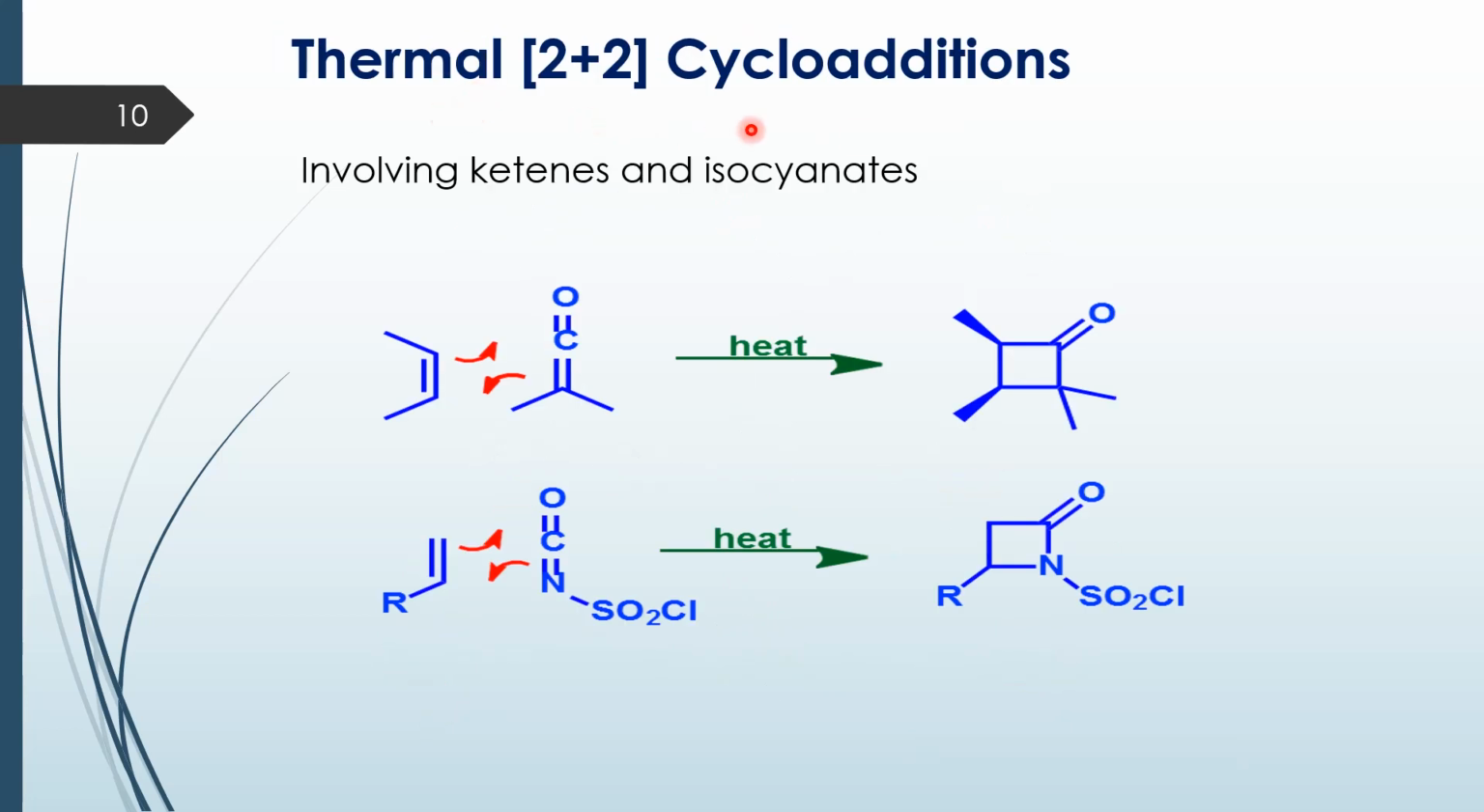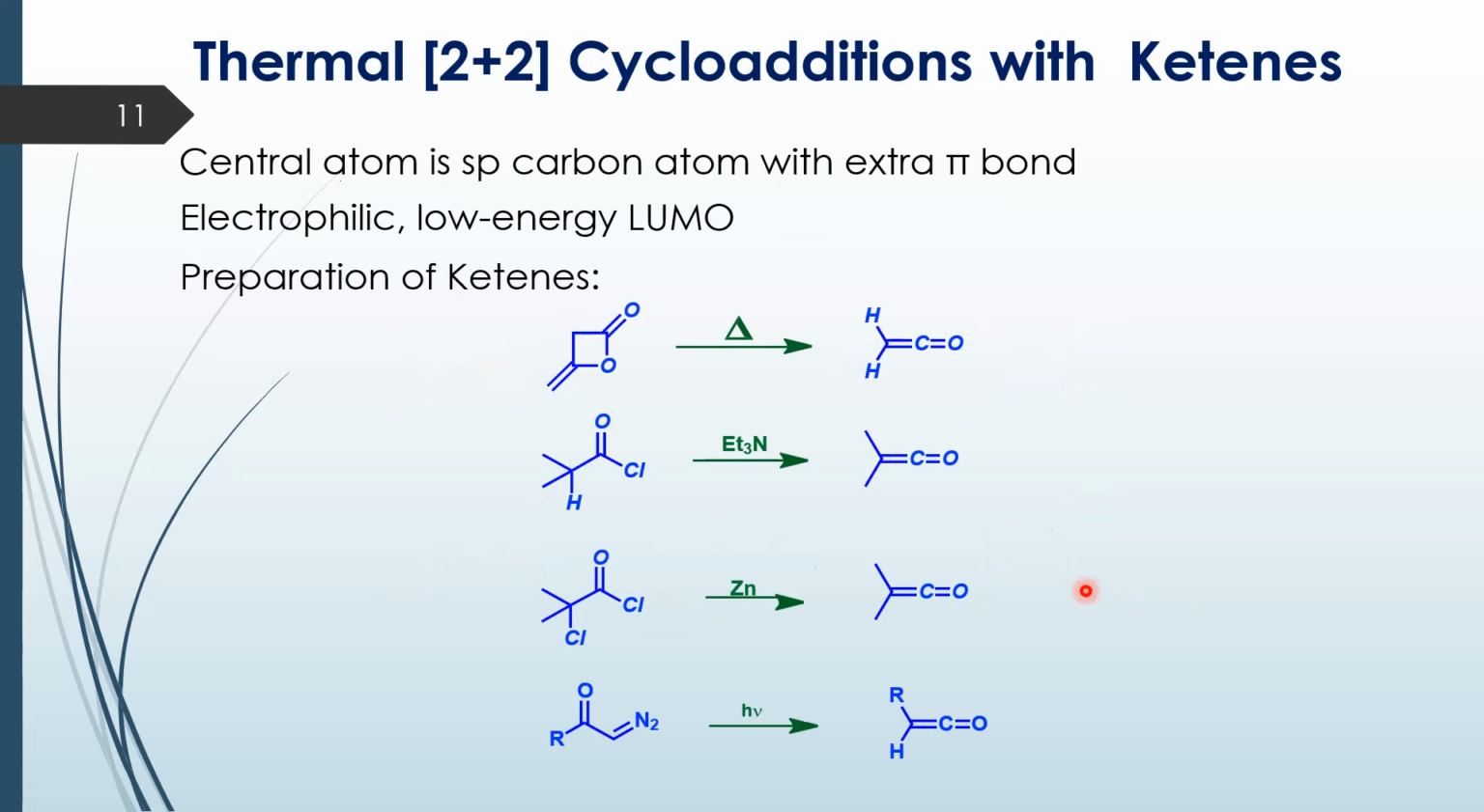Now, while thermal 2+2 cycloadditions of olefins are not favored because of the geometrical and steric constraints of suprafacial and antarafacial overlap, if you have a ketene or an isocyanate, it is found that they undergo 2+2 cycloaddition reactions even under thermal conditions. In the case of the former, with ketene, you get a cyclobutanone derivative. In the case of isocyanates, you get a beta-lactam derivative.